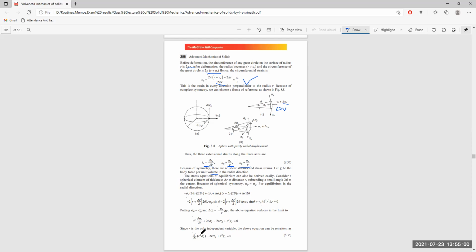d by dr of r square sigma r, plus 2 r sigma theta minus 2 r sigma phi, and r square gamma r itself. As we derive, we'll get another 2 r sigma r itself. So these two joined together, it will have 2 r sigma theta plus r square gamma r is equal to 0.